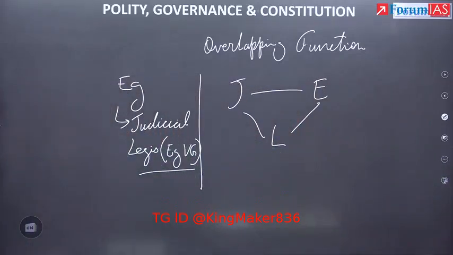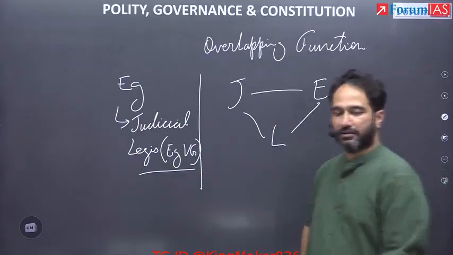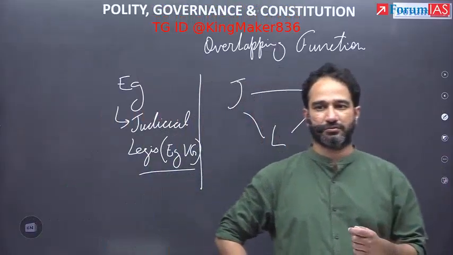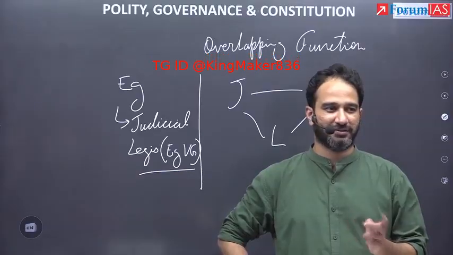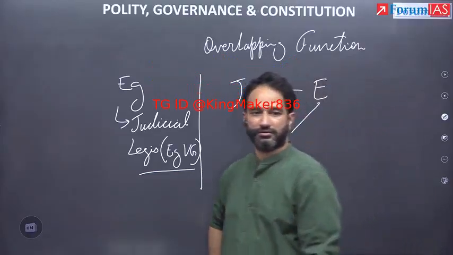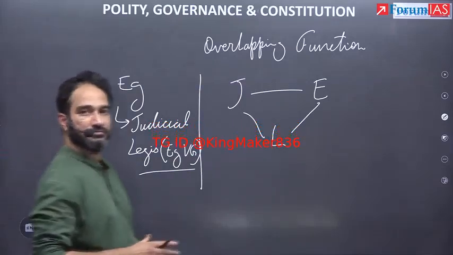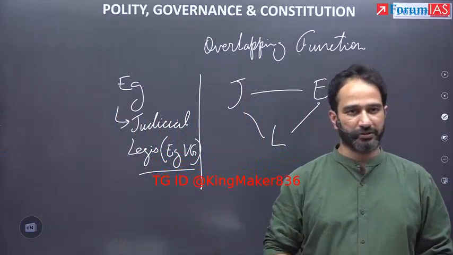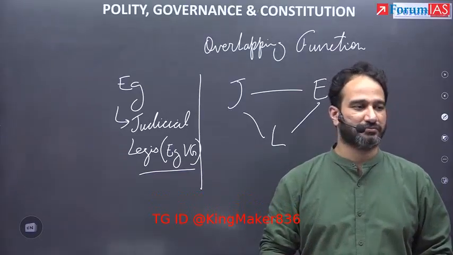Write on the third one. Quasi-judicial functions of legislature. What are they? Impeachment of president and judges. It's a quasi-judicial function. Parliamentarians also deciding, speakers also deciding on disqualification. That is also there.